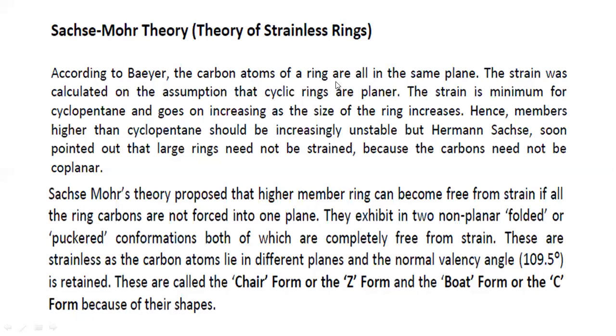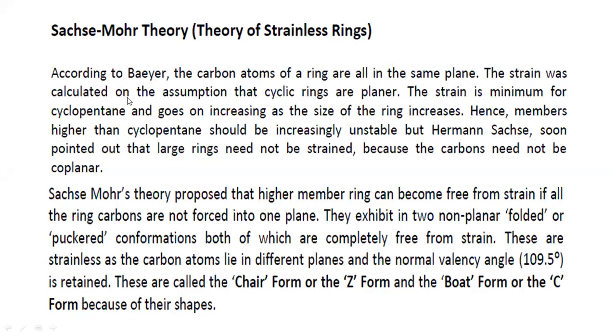The carbon atoms of the ring are all in the same plane. We have discussed the features of Bayer's strain theory. The first feature is that all the carbon atoms in the ring are in the same plane.